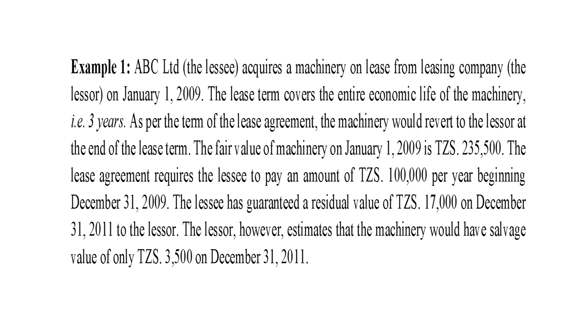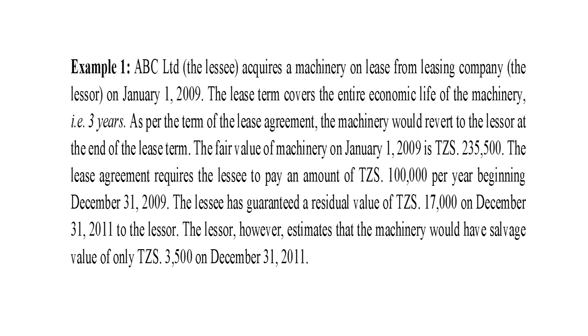The fair value of the machine is given. Fair value of the machine is 235,500. The lease agreement requires the lessee to pay an amount of 1,000 per year beginning December 31st, 2009.